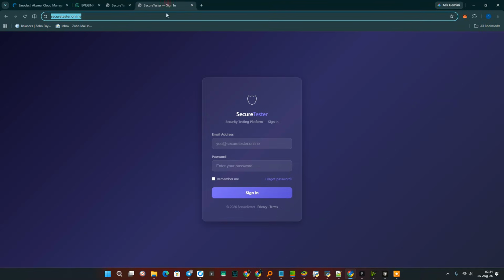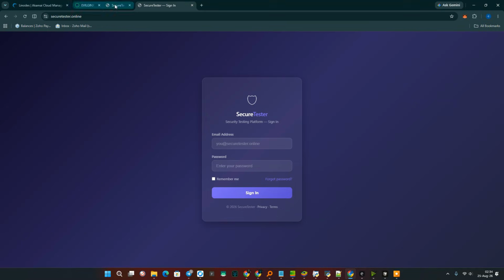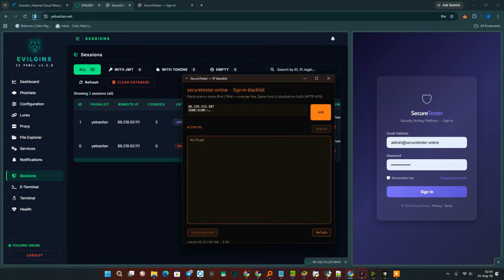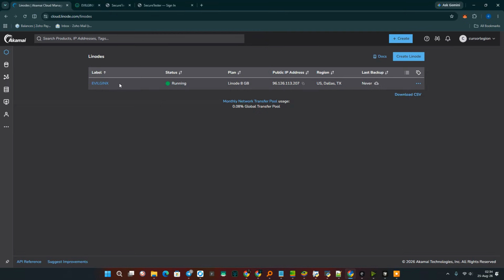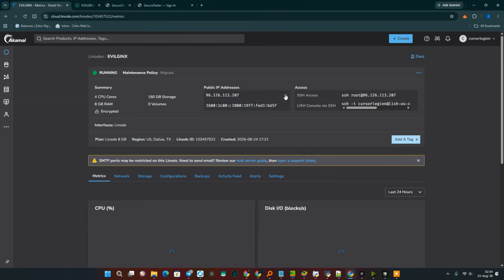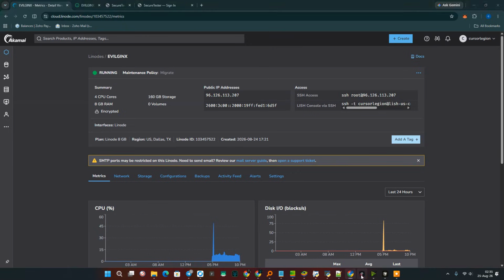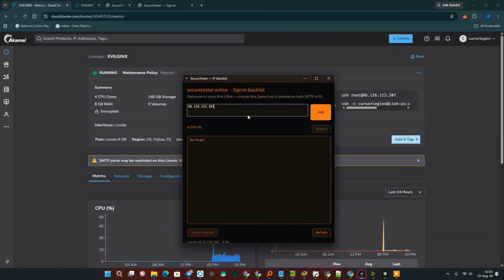For this, I specifically created an application for this original site of mine. You don't need to do this. I'm doing this to show you clearly. Let's go to our site and all its IP addresses. By all, I mean IPv4 and IPv6 because Linode sometimes sends requests from an IPv6 IP address. We will now add these addresses to the blacklist so that our site specifically blocks them. Now we select Add.